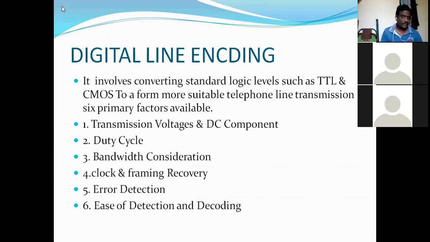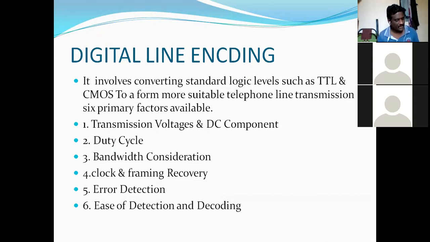In the digital encoding system, the primary factors are, first, transmission voltages and their DC component. The next one is duty cycle.